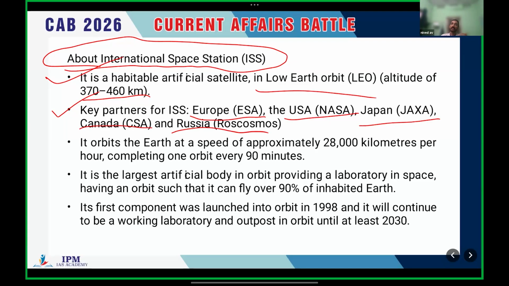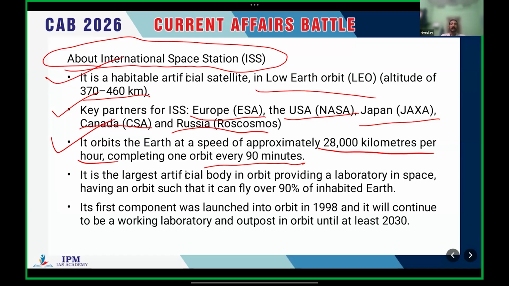And I already told you that it is in the low Earth orbit, and it orbits the Earth at a speed of approximately 28,000 kilometers per hour, completing one orbit every 90 minutes. It is very important information you have to keep in mind. It is in the low Earth orbit, and it completes one rotation around the Earth every 90 minutes.